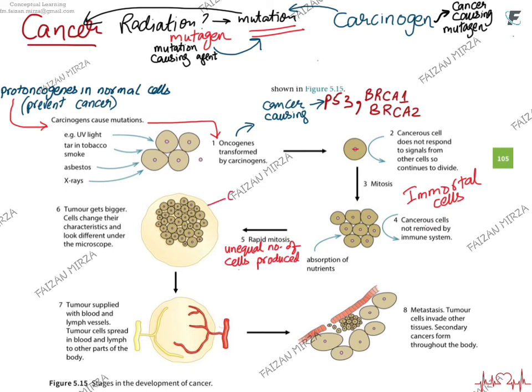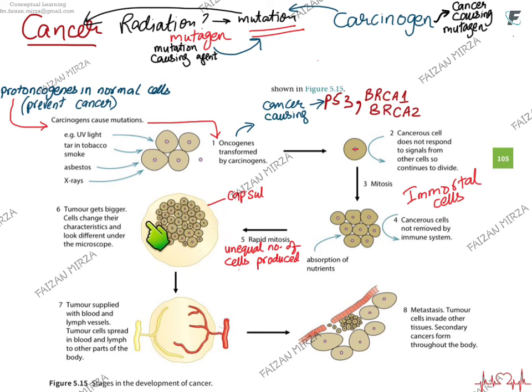So in this way, the cell will start to divide rapidly by mitosis. Immortal cells will be made. These immortal cells will not be killed by the immune system. When they are dividing, unequal numbers of cells will be produced. You can see that these are not equal numbers of cells. These cells will be of different sizes, and they are not dividing like 2, 4, 6, 8, 16, and so forth. They will be dividing in a different way, so an unequal number of cells will be produced there.